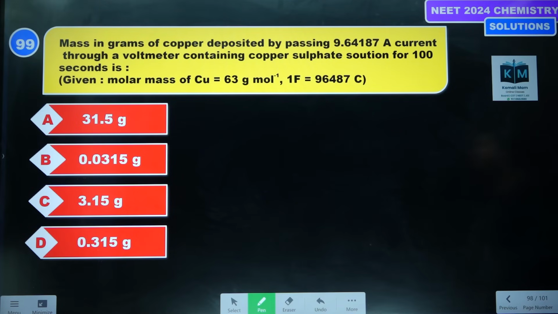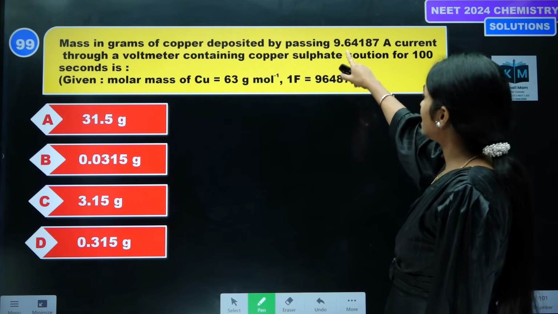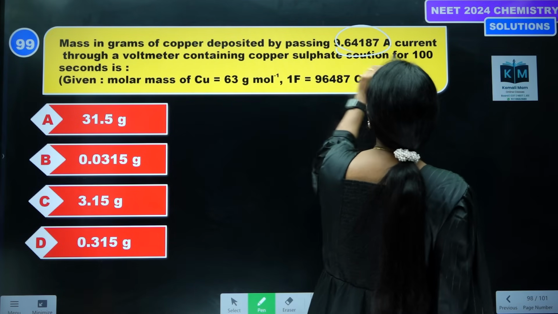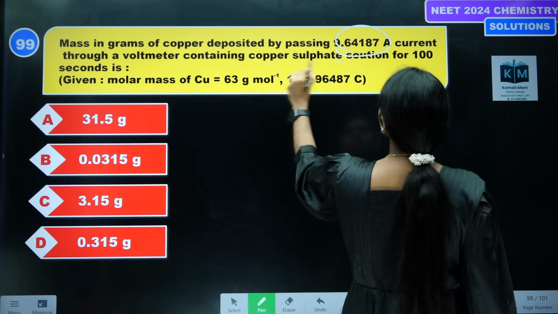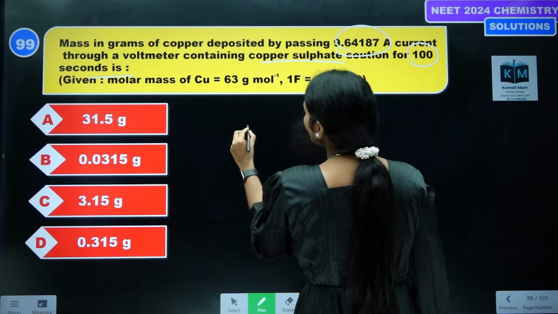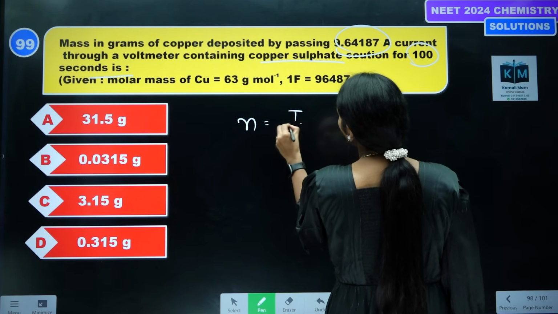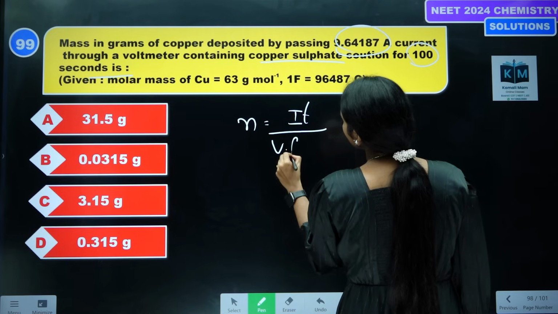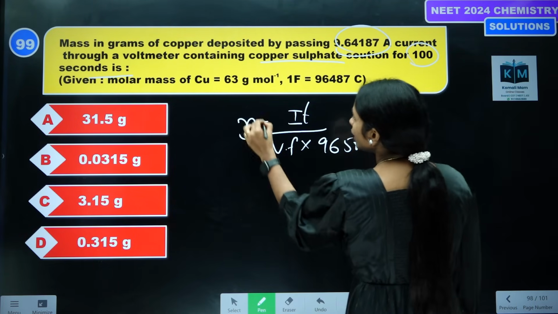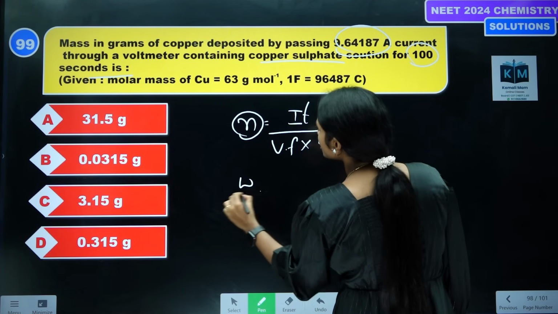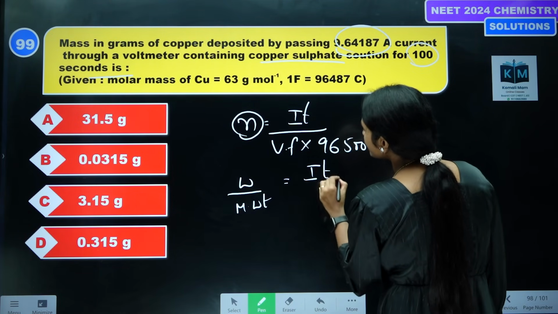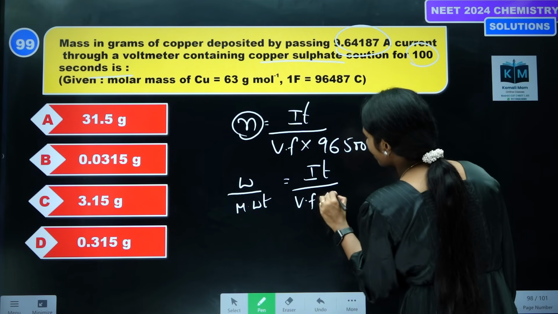Next one, mass in grams of copper deposited by passing this much current through a voltameter containing copper sulfate solution for 100 seconds. What is the formula? How to find the mass? Number of moles is equal to IT by Faraday's law, valence factor into 96,500. So number of moles means weight by molecular weight is equal to IT by valency factor into 96,500.